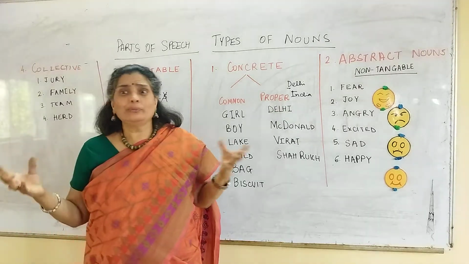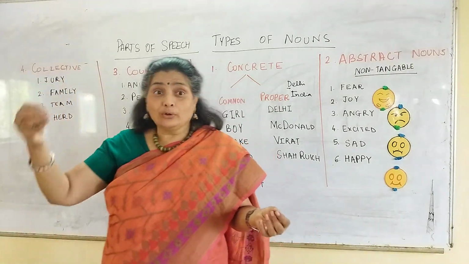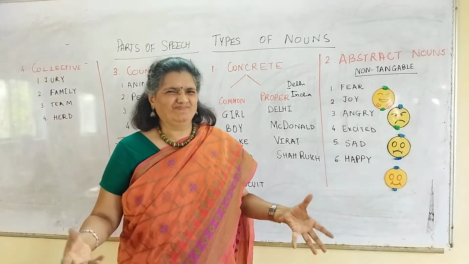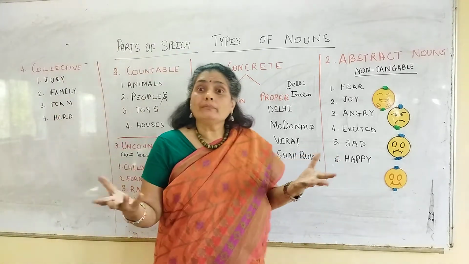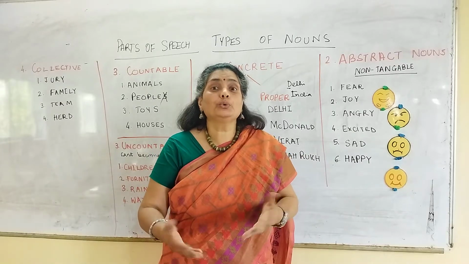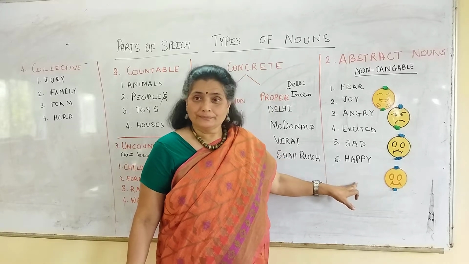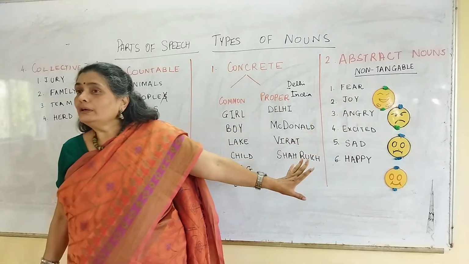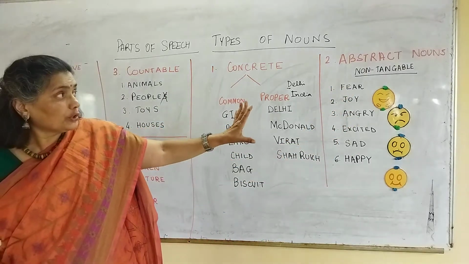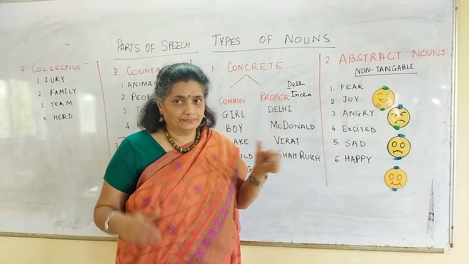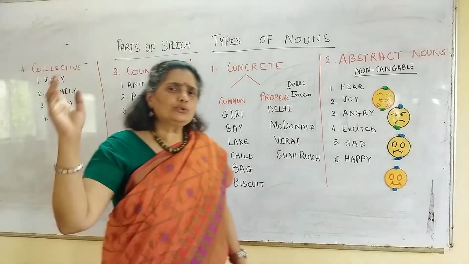We are sad when we miss the bus or when we are on the railway platform and the train goes right in front of you. You get disappointed. So you cannot measure how much sadness you have, how much happiness you have. Similarly, happy. Okay? So these are all the abstract nouns which are non-tangible. This is clear? Excellent. Now let's move on to some other nouns.